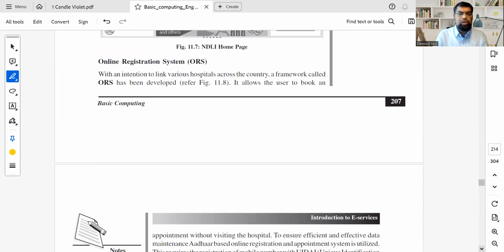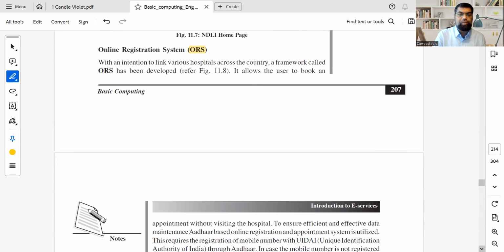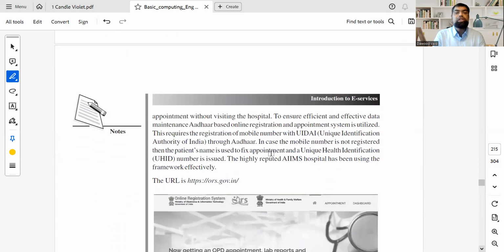Then quickly we'll run through ORS. Yeah, this is not the solution. Online Registration System. What is Online Registration System? For example, you want an appointment in a hospital. So the government has made it very easy. All you need to do is do an Aadhaar verification. And once the Aadhaar is registered, which is again a very important thing, UIDAI, okay? UIDAI number as we call it, through Aadhaar.